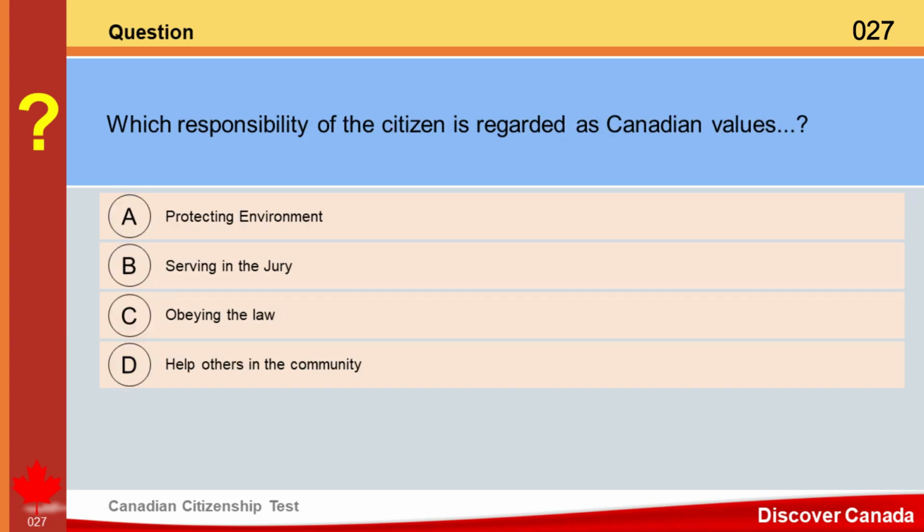Question. Which responsibility of the citizen is regarded as Canadian values? A. Protecting environment. B. Serving in the jury. C. Obeying the law. D. Help others in the community. Answer. D. Help others in the community.